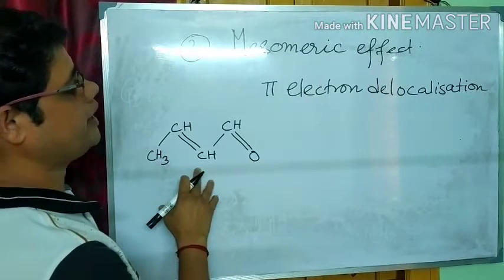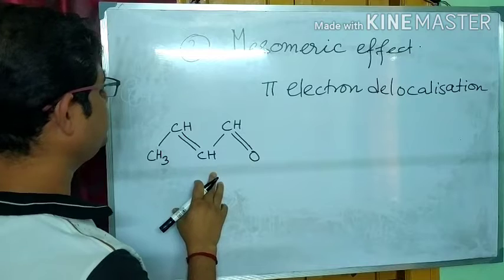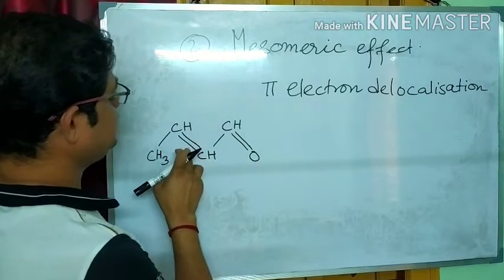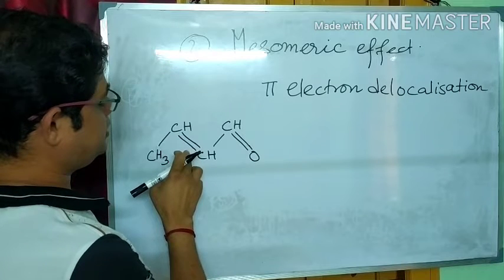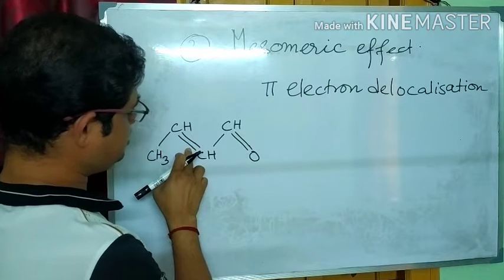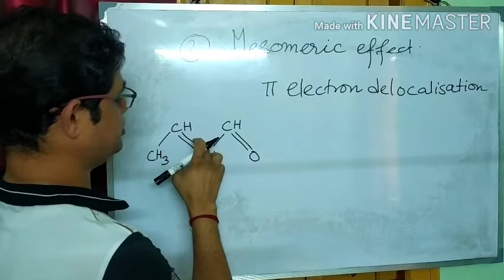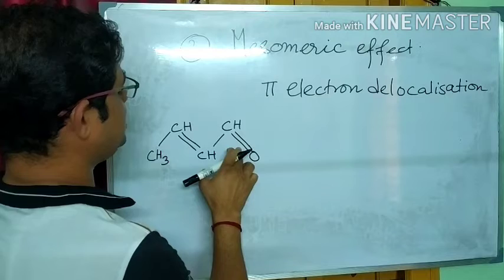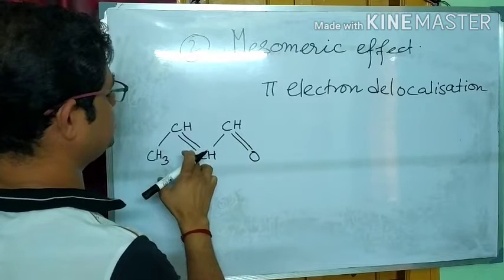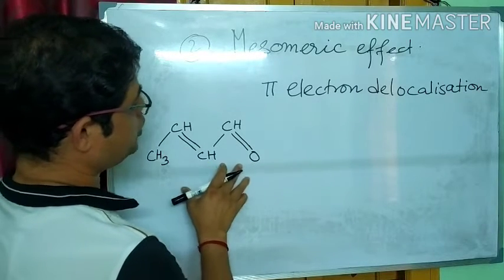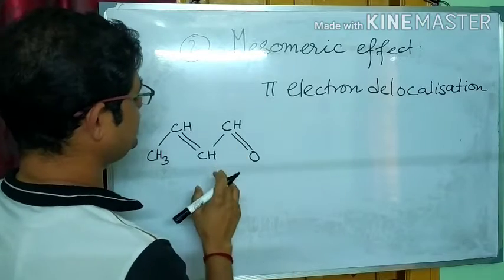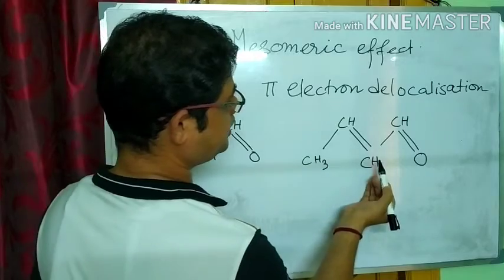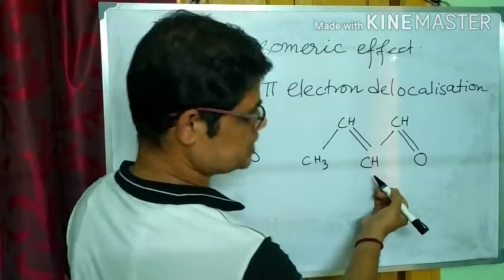Here I have taken an unsaturated compound which has two double bonds. We know that in a double bond, one is a sigma bond and another is a pi bond. In this compound, two double bonds are in alternate positions. It is called conjugation. To get the Meso-Meric effect, we need conjugation. I have written this compound here again to show the complete process.